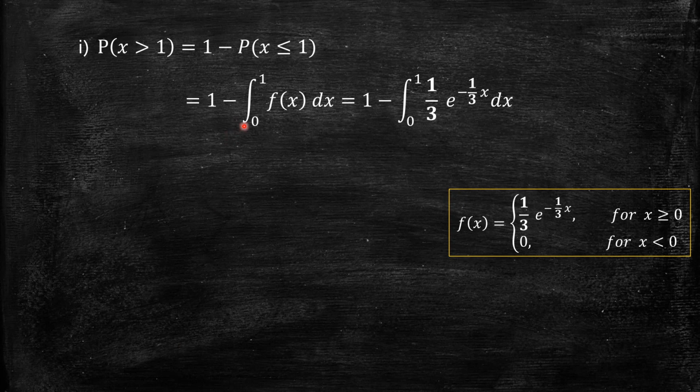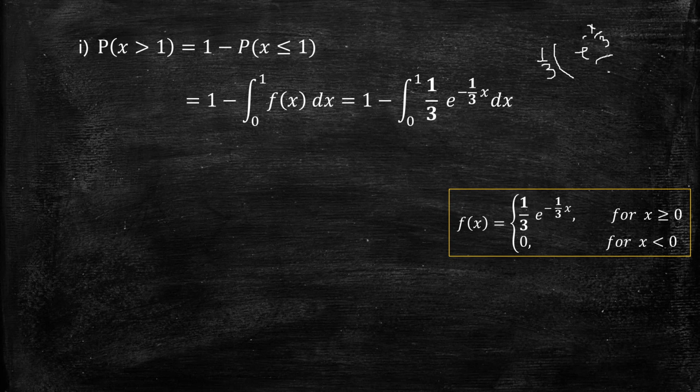So I have taken from 0 onwards. So I have 1 minus integral of 0 to 1 f of x dx, where f of x is 1 by 3 e power minus 1 by 3x. So integrate this. What is the integral of 1 by 3 e power minus 1 by 3x? 1 by 3 is anyhow a constant, you can take it out. The integral of e power minus 1 by 3x is e power minus 1 by 3x, or minus x by 3, divided by the coefficient of x, which is minus 1 by 3.